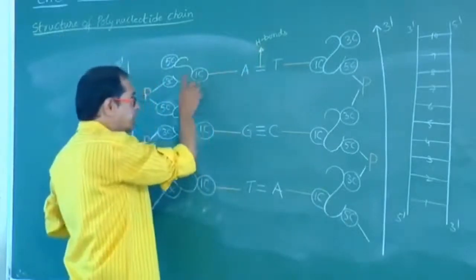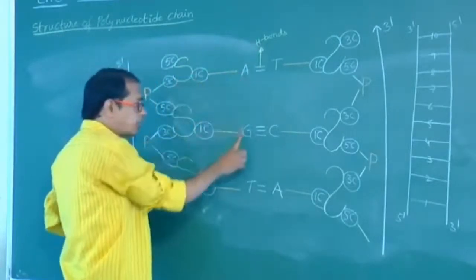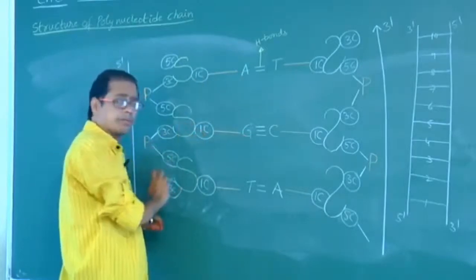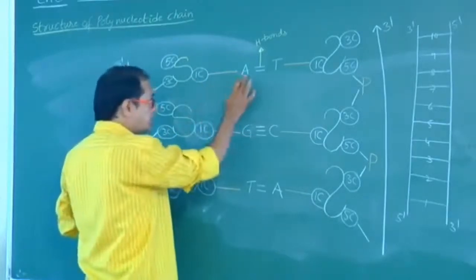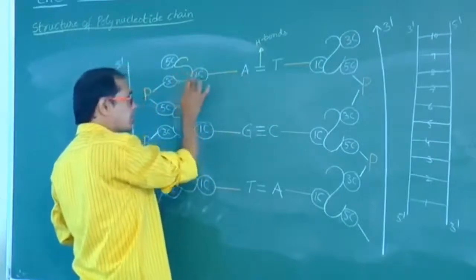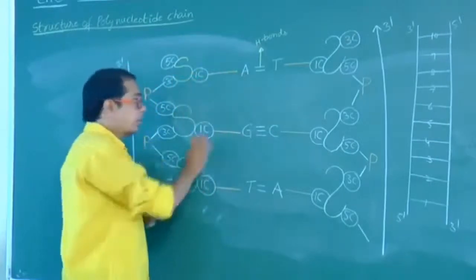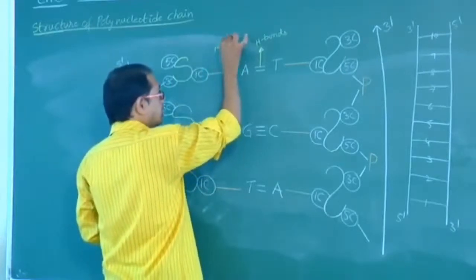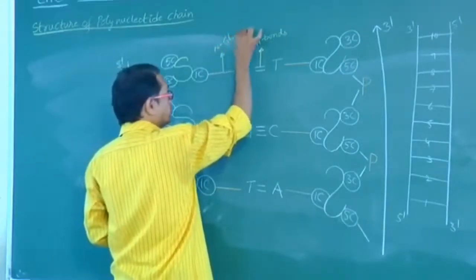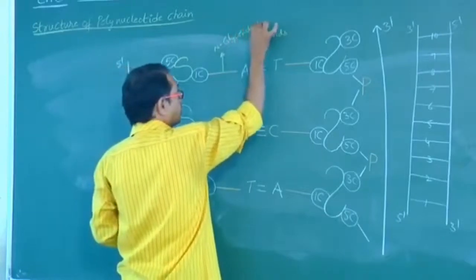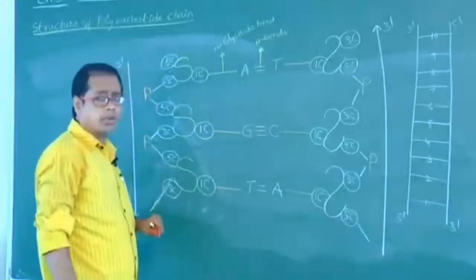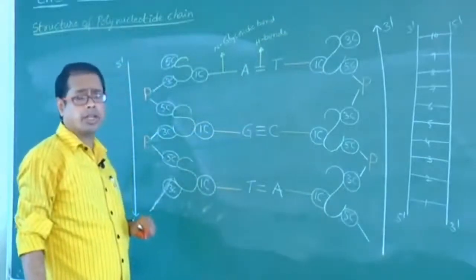Nitrogen base is attached to sugar. Which carbon? First carbon. So nitrogen base is attached to the first carbon of sugar. By which bond? We have to say N-glycosidic bond or linkage. N-glycosidic bond or simply say glycosidic bond. Both are equal.